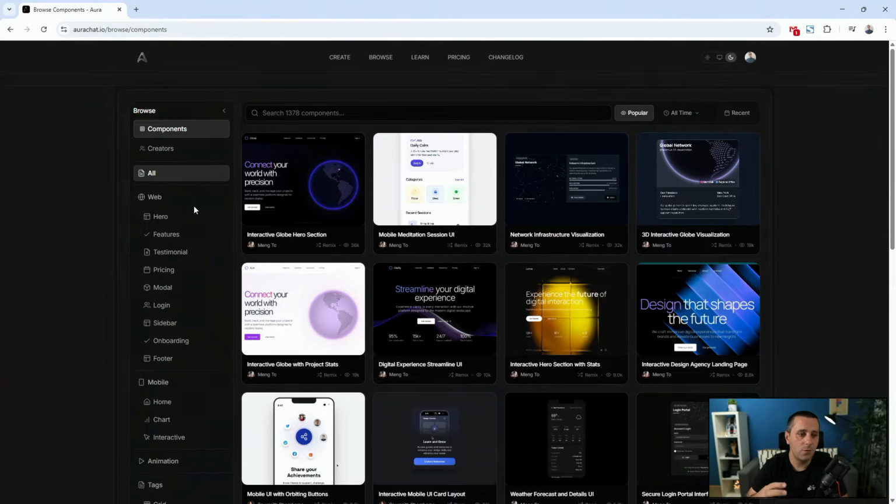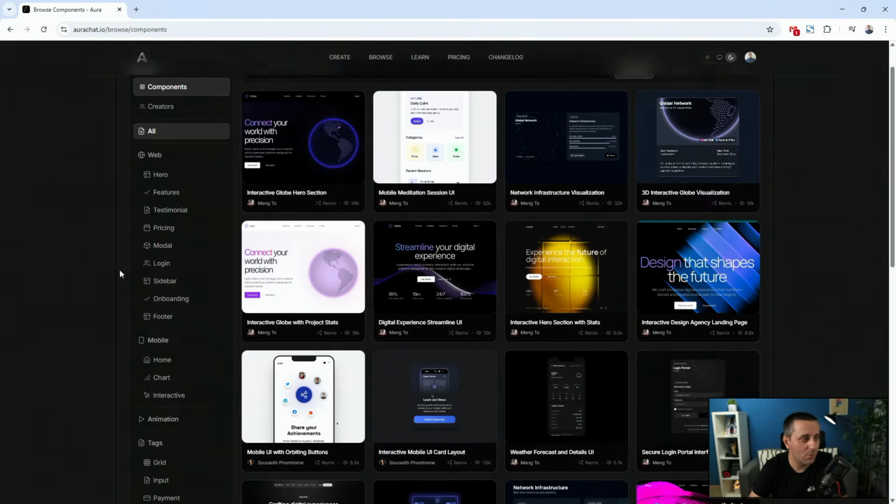Now, don't get this confused. If you get started with a header that you like, you don't then have to create the rest of your design in some different style. These are just pointers to get you started, to get your feet wet and to help you move the project along at a faster pace. So even if you get started with the pricing section, for example, or a hero section, you can style the rest of your website in the same sort of style, or the rest of your mobile app.